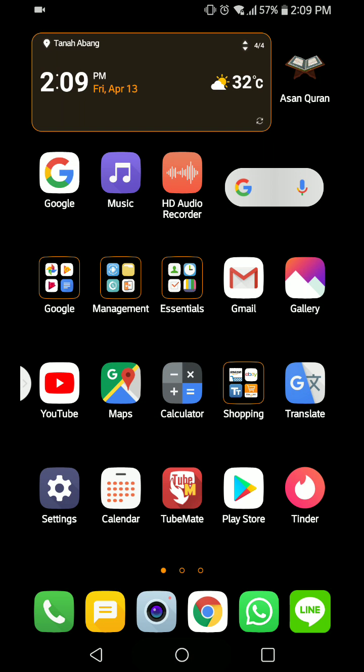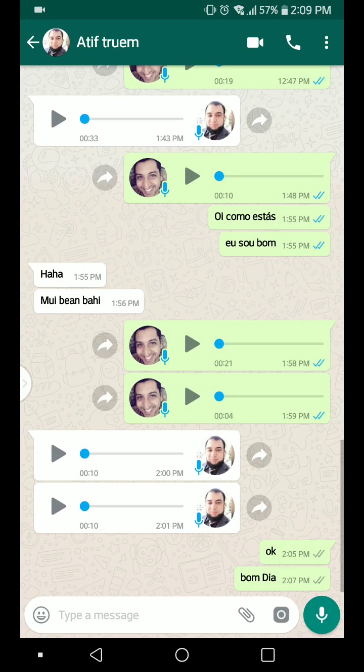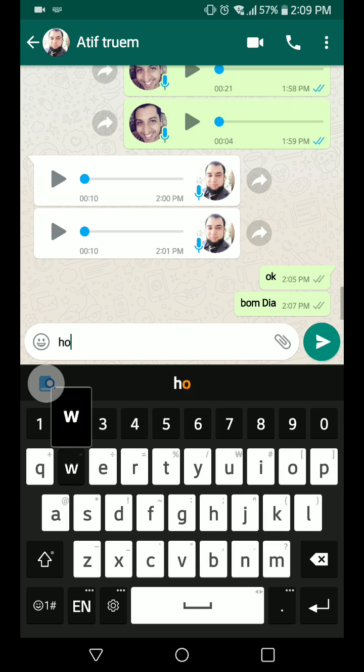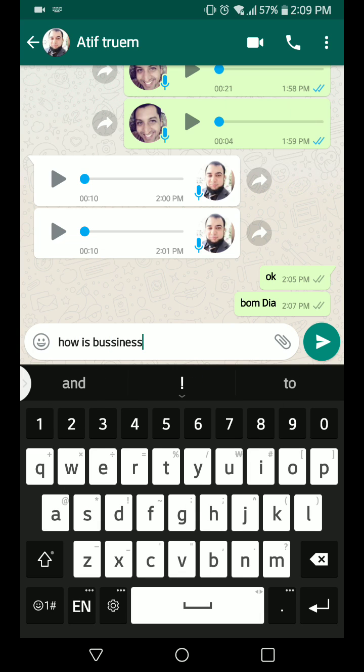So you just click it, and then you go to WhatsApp. When you go to WhatsApp, there is a ball here, and when you click on it, for example, I write "good morning, how is business?" Now I'm going to send it in Portuguese or whatever language you choose.